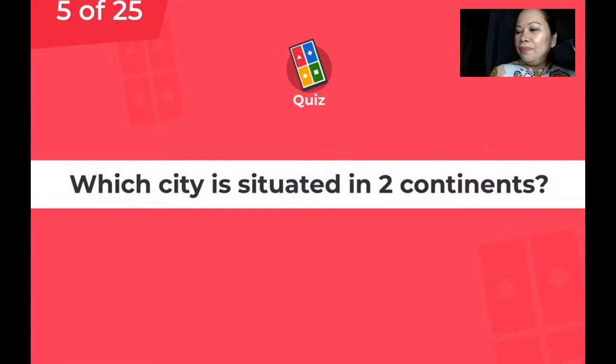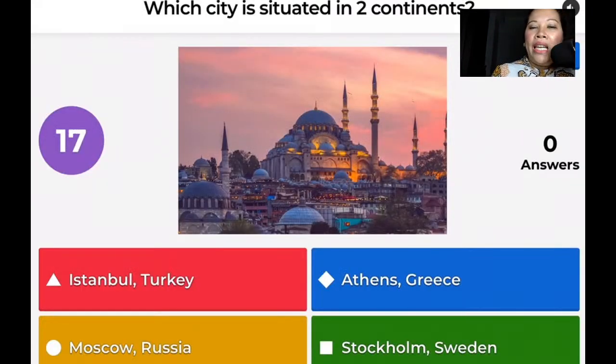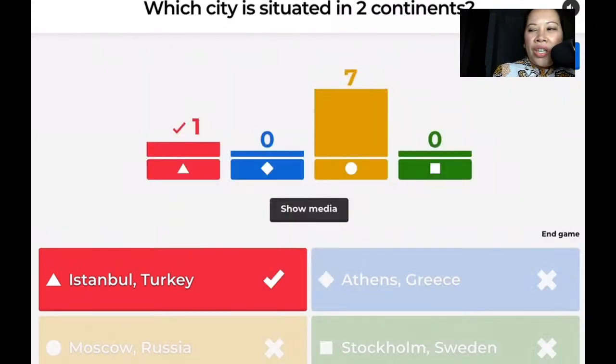Next question. Which city is situated in 2 continents? Now, this is one of the fun facts. If you watch this, you will be able to answer this. Fun facts. And the picture is your clue.